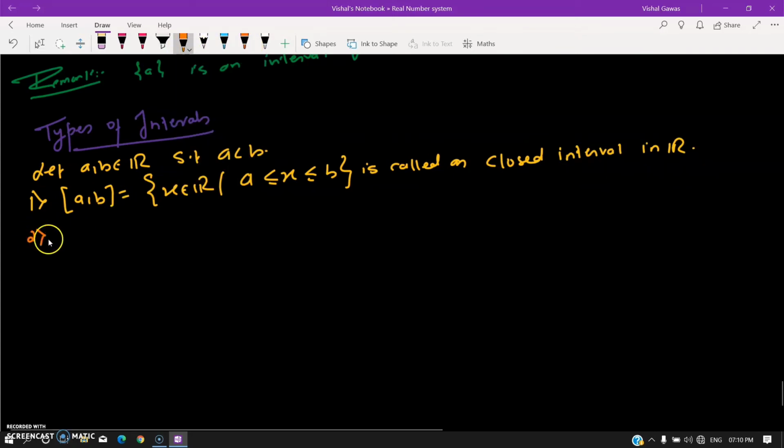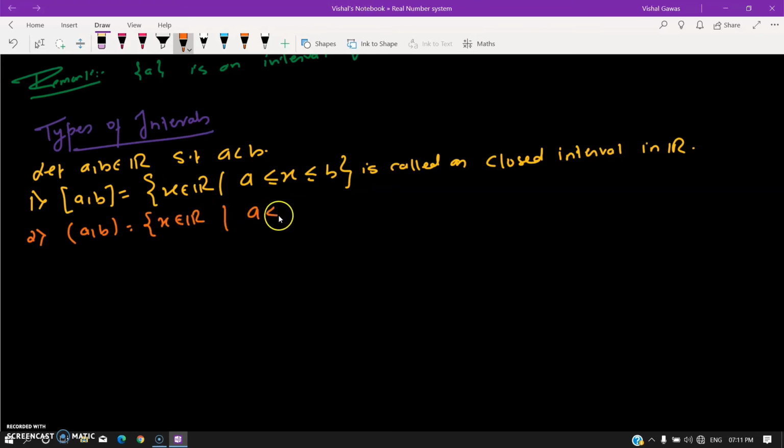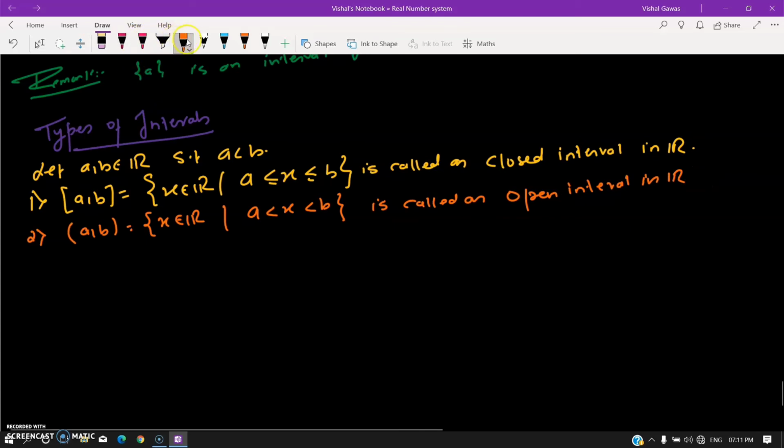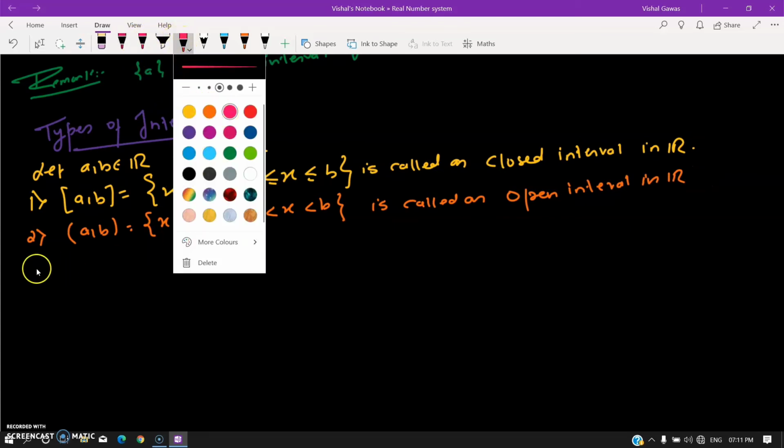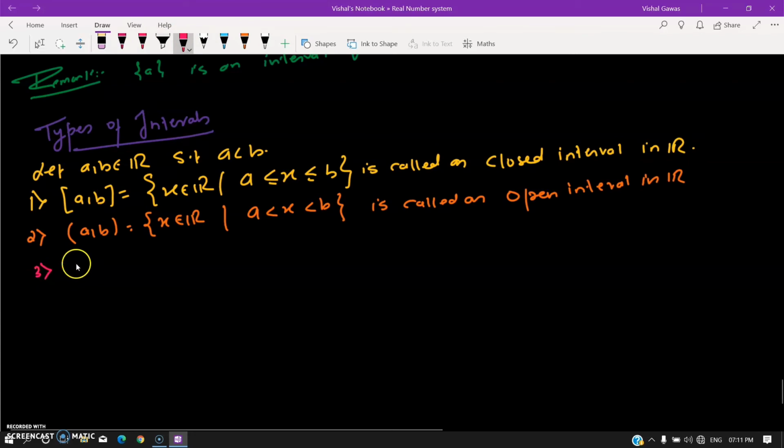Second, (a, b). This is defined as the set of all real numbers x such that a is less than x less than b. All the real numbers between a and b excluding a and b is called an open interval in R. Let's look at the third one. The third type of interval is half open.